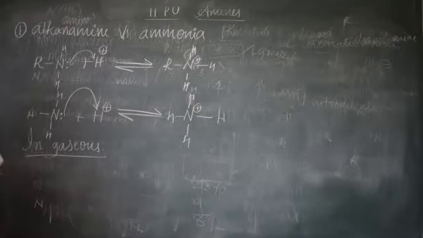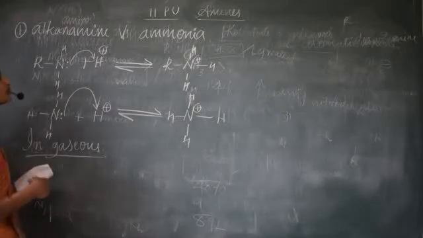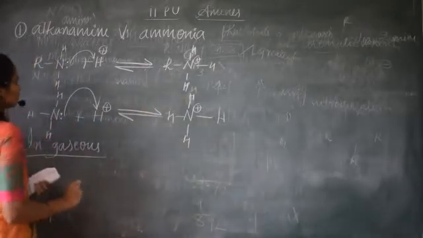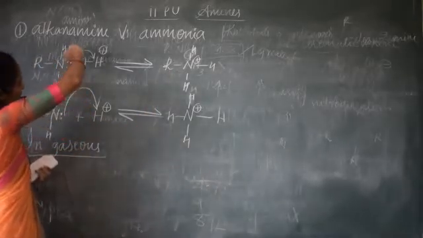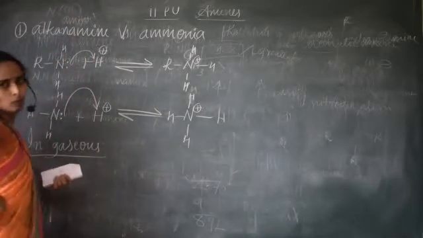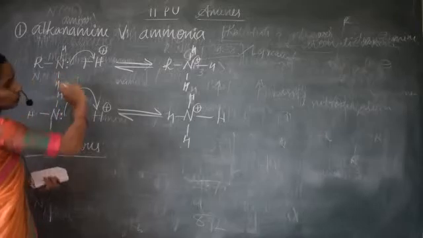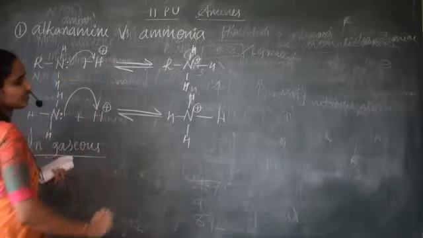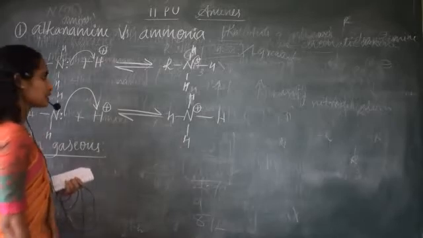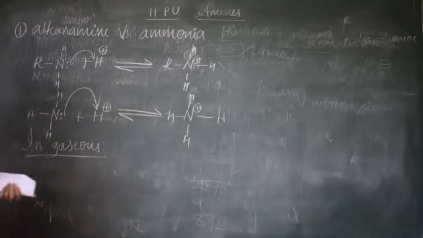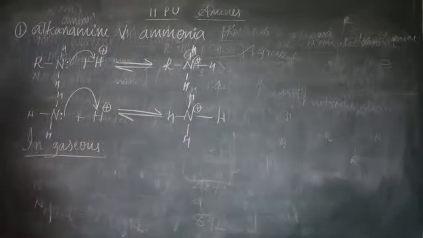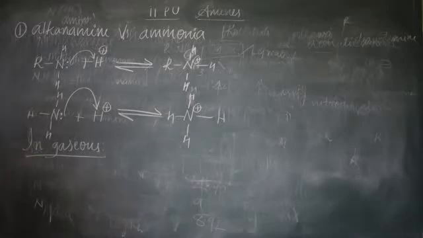In gaseous state, due to the electron releasing nature of these alkyl groups, because of the presence of this lone pair of electrons, it will undergo protonation and acts as a nucleophile. It reacts with the electron deficient center. Now it results in the formation of a cation, right? And because of the presence of this alkyl group, the electrons will move towards nitrogen and make the unshared pair of electrons more available.